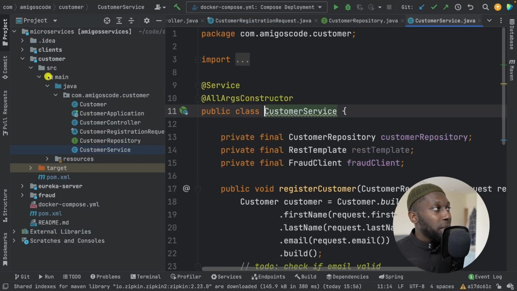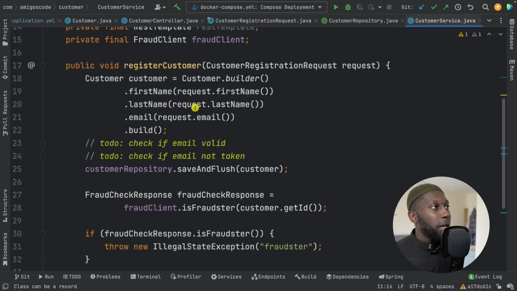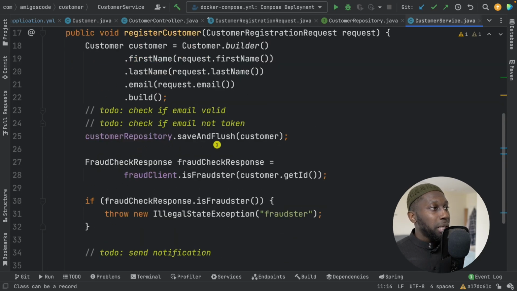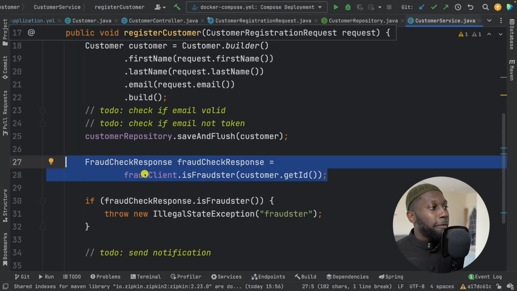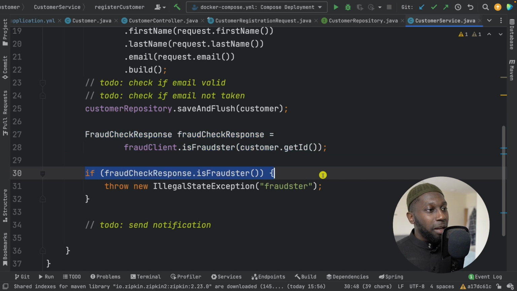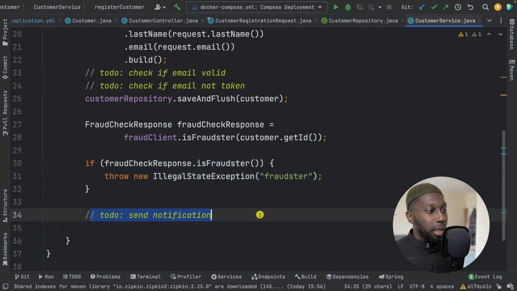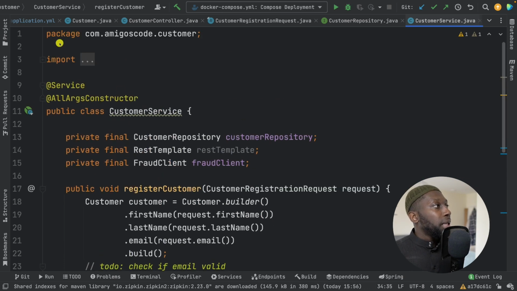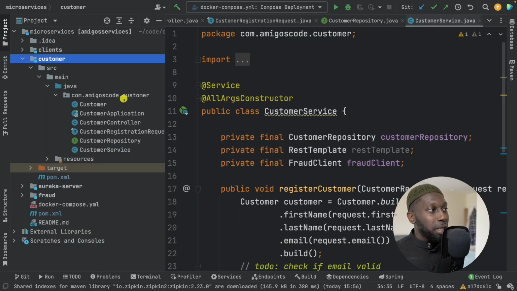And then we have the customer service, and this is mainly for business logic in here, right? So we save and flush, then we make a network call to fraud, and if it's a fraudster, then we just throw an illegal state exception. Otherwise, there's a to do actually to send a notification. So you can see that there's not much going on apart from one microservice in here.